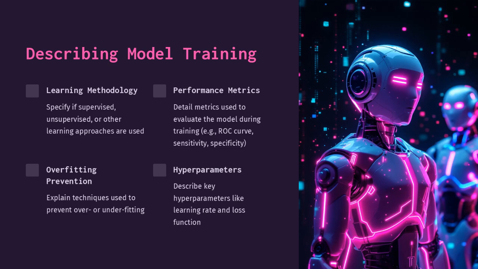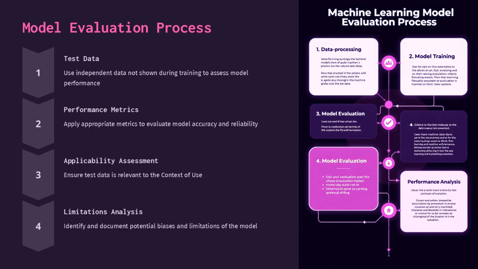Specify if the training is supervised or unsupervised, and detail the metrics used to evaluate the model. It's also crucial to explain techniques to prevent overfitting and describe key hyperparameters. The model evaluation process includes testing data, applying performance metrics, assessing applicability, and analyzing limitations. Use independent data to assess performance, apply appropriate metrics, ensure the test data is relevant, and document any potential biases